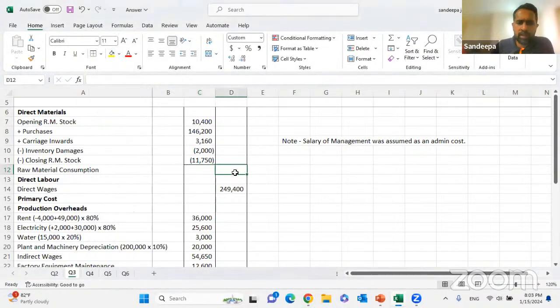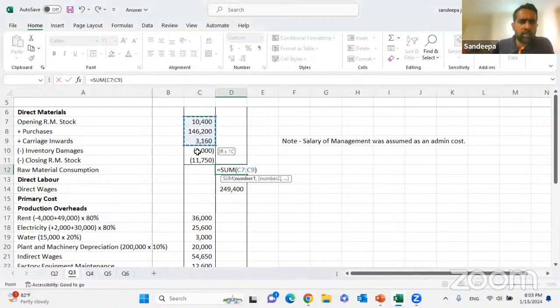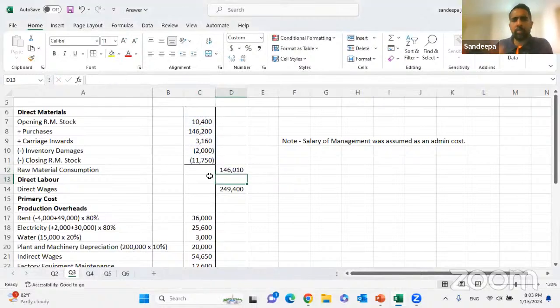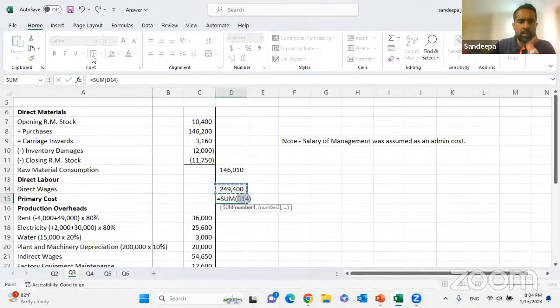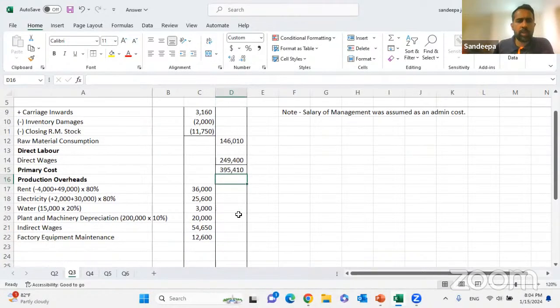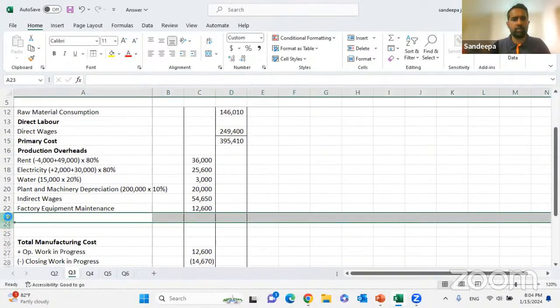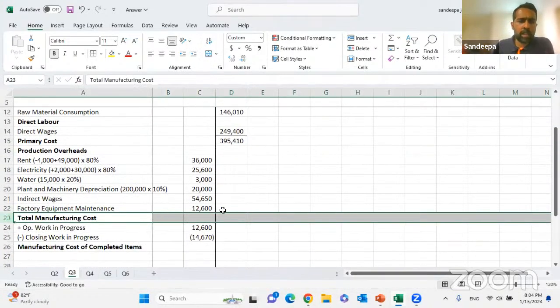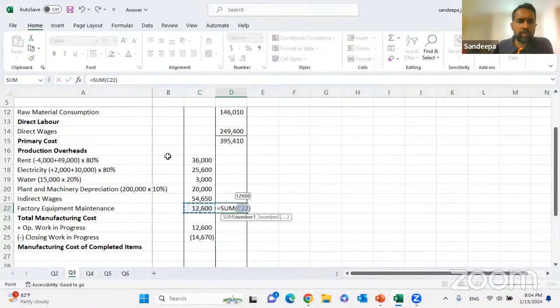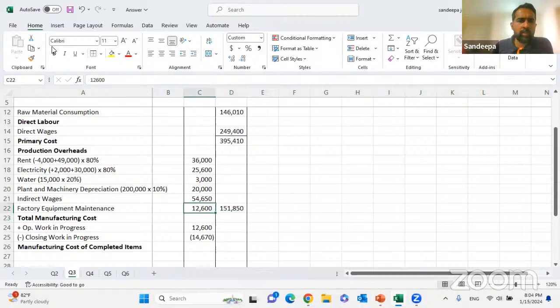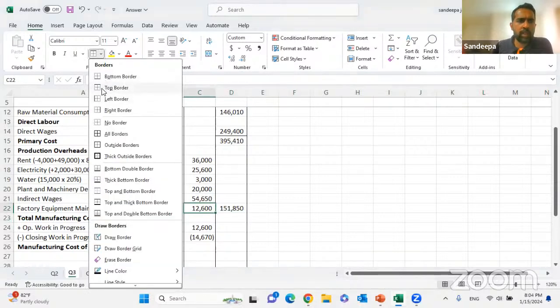I can calculate the raw material consumption, 146,010. Thus I can calculate the primary cost, 395,410. I can calculate the total production overhead, 151,850.